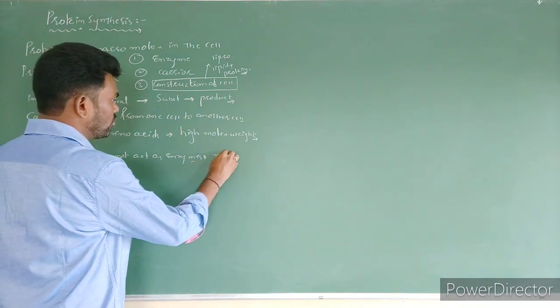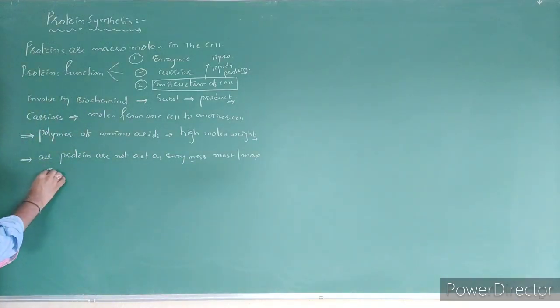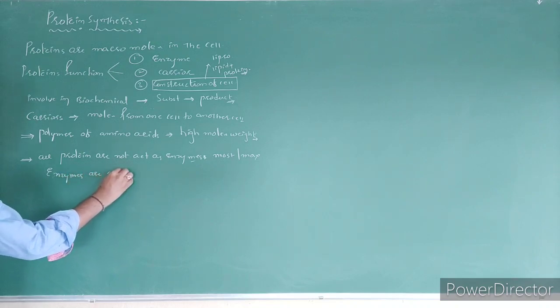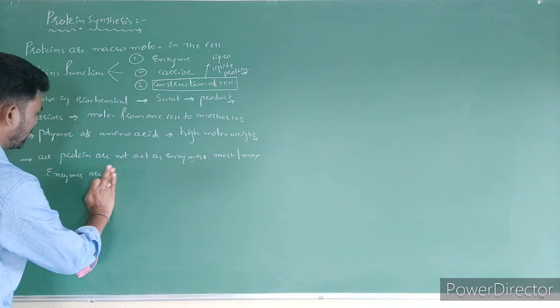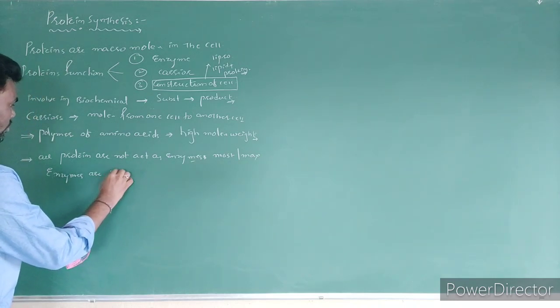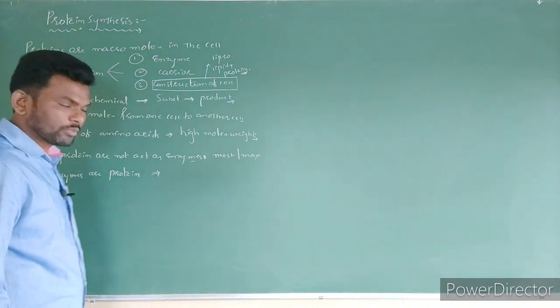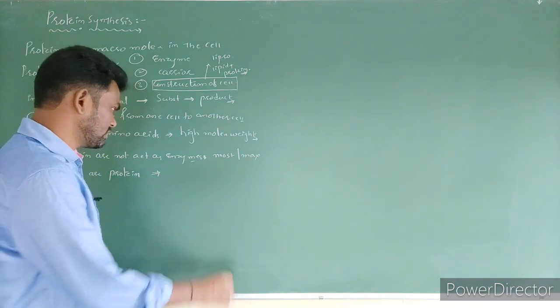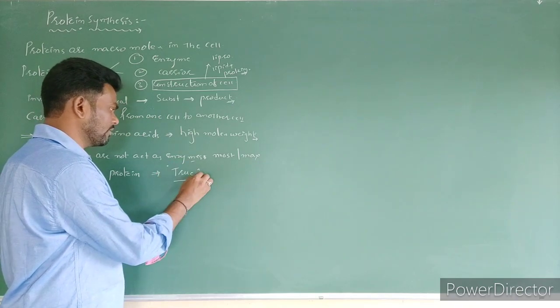Most or maximum enzymes are proteins. So is this statement true or not? Yes, this statement is no doubt true, right?